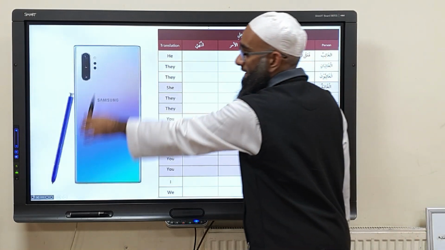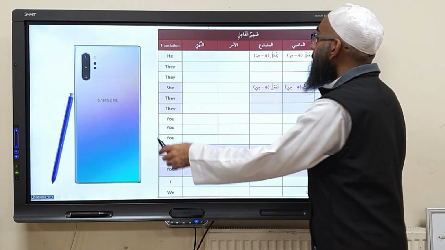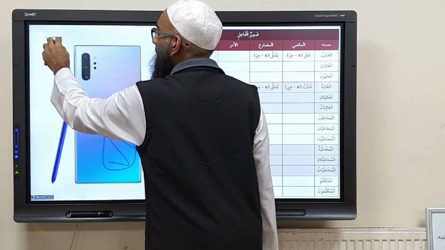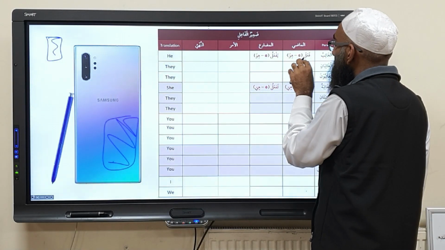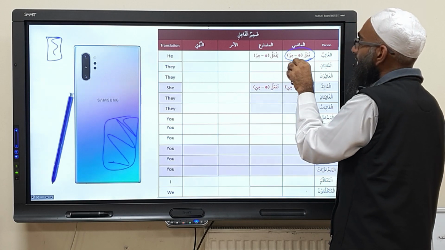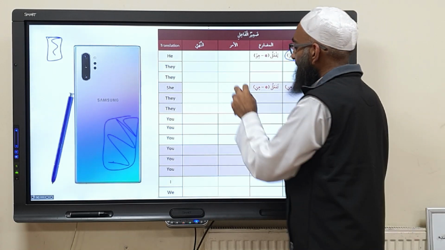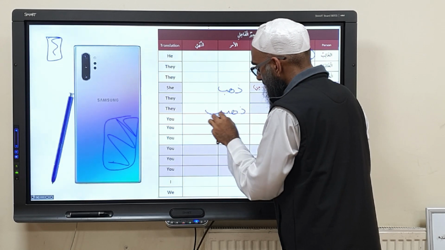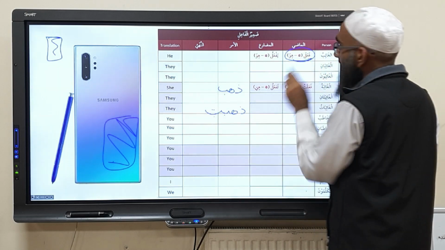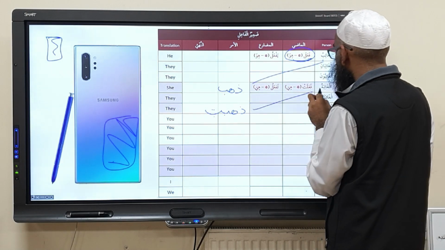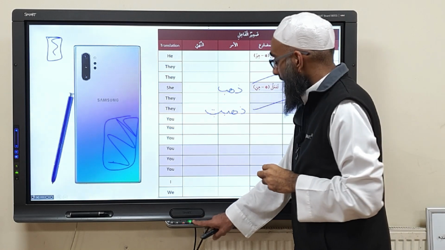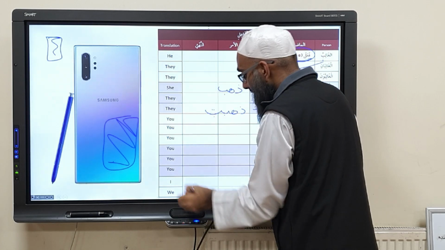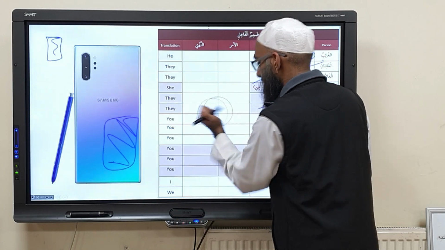And in this one, we can think of this as being a Samsung. You can use this in two ways. You can use the built-in memory on the thing, or you can use the external memory card. So in fa'ala, we can use the built-in fa'il, or we can bring our own fa'il. So for example, if I say dhahaba or dhahabat. Okay? Right? Dhahaba is the ghaib and dhahabat is the ghaiba. Now, there is no fa'il after this. So we have a choice. Because there's no fa'il, we can say, let me write it in the black pen standard so we can do tarkib properly.